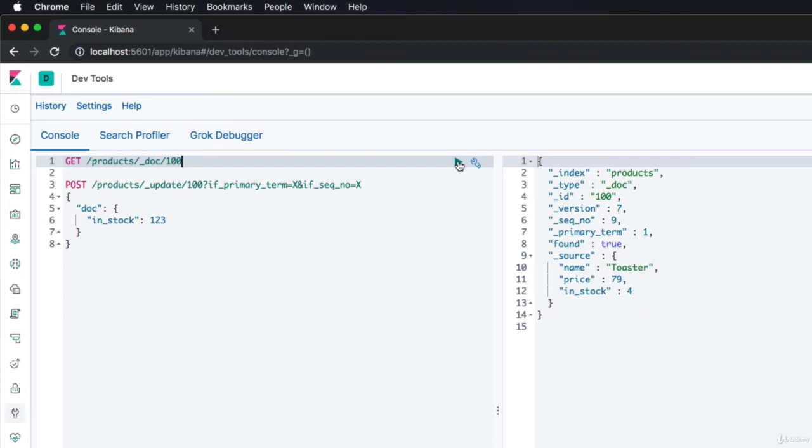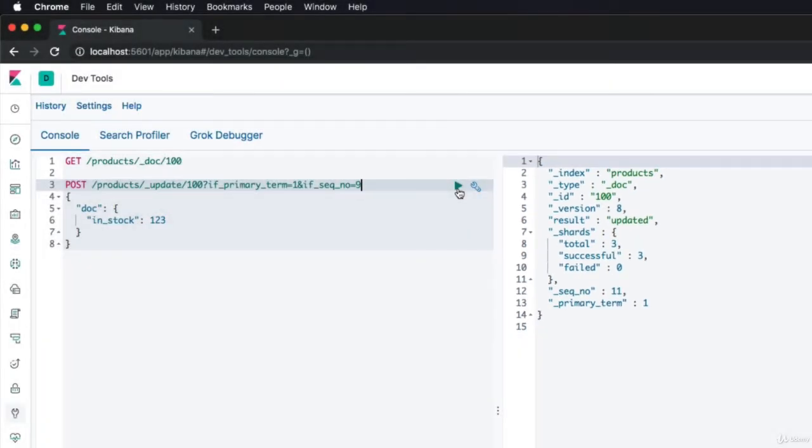So first of all, let's set the if_primary_term parameter to 1, being the value of the primary term that we get from the results. And as for the second parameter, being the if_seq_no parameter, we'll set that to 9, matching the value of the _seq_no key within the results. What this means is that the document will only be updated if the document's primary term and sequence number match the supplied values. Let's run the query. As we can see within the results, the document was updated and the new sequence number is now 11.